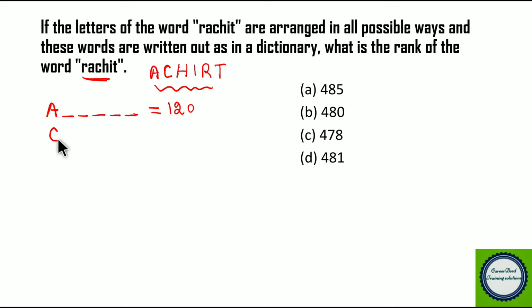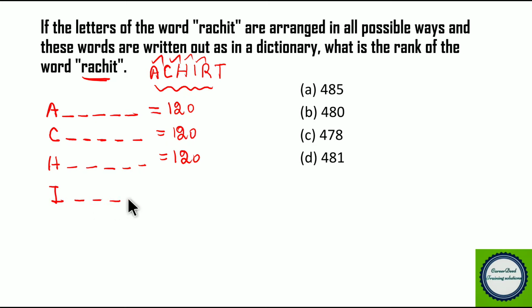So starting with C, right? After A completion we have C. So starting with C, again we will get another 120 words. So after C we will get the letter starting with H. So again we will get another 120 such words starting with H. So after completion of H we get I. So starting with I we will get another 120 such words. Okay, and the next letter is R, right? So next letter is R.